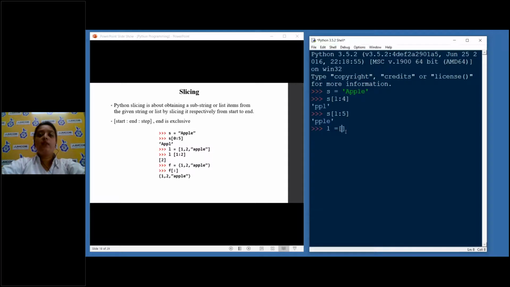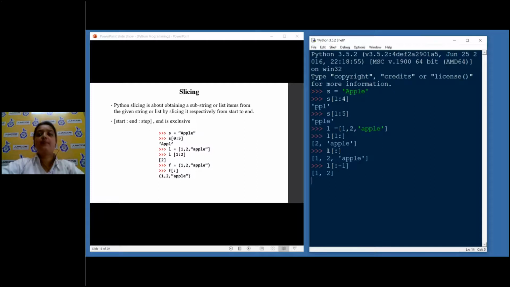Suppose I want just the 2 and apple. So I'll take 1, which is the second position, and up to apple. If you don't put any value at the end and leave it like this, it will automatically assume that you want the end of the string or the list.